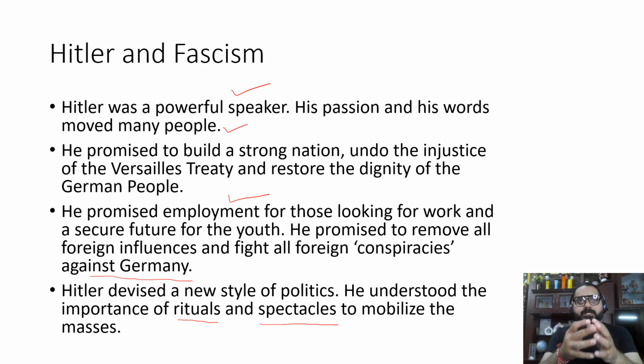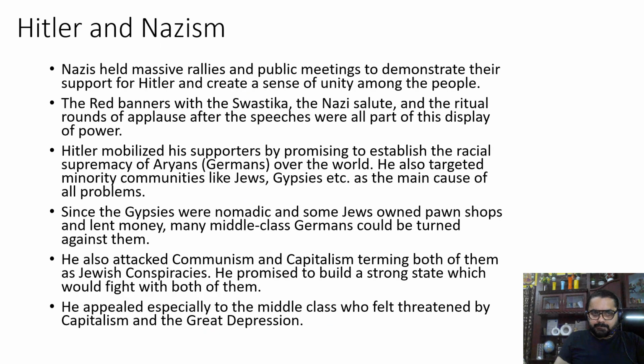When the public used to watch these rituals and spectacles, they were getting inspired, they were getting a feeling of nationalism. They were thinking of Hitler as a most sorted out leader. So he devised this style of politics, and he included rituals and spectacles as a part of daily routine. Nazis held massive rallies and public meetings to demonstrate their support for Hitler and create a sense of unity among the people.